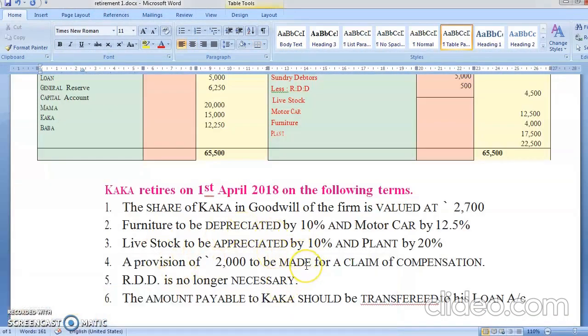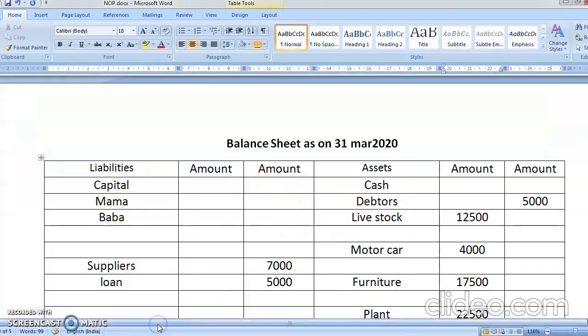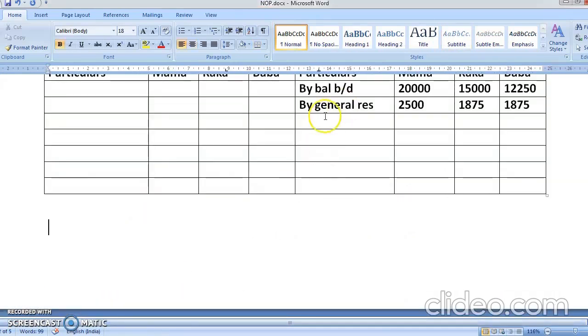Am I correct? You're supposed to do the posting of the balance sheet and then the adjustment. Again I'm repeating, balance sheet has a single effect. Adjustment will have two effects. The share of Kaka in the goodwill of the firm is 2,700. Now see, Kaka is saying my share of goodwill is 2,700. So you will write here by goodwill. Whose amount? Kaka. Kaka is retiring, and he's saying my share is 2,700.